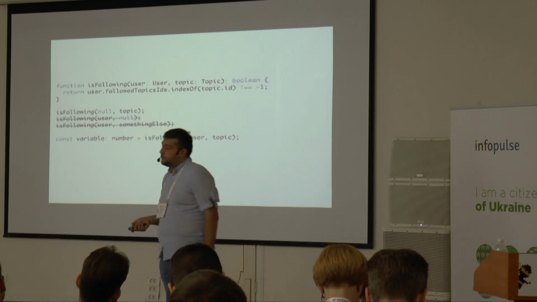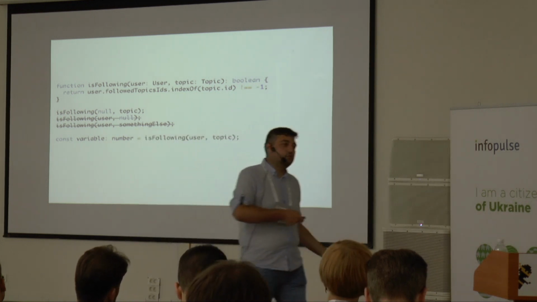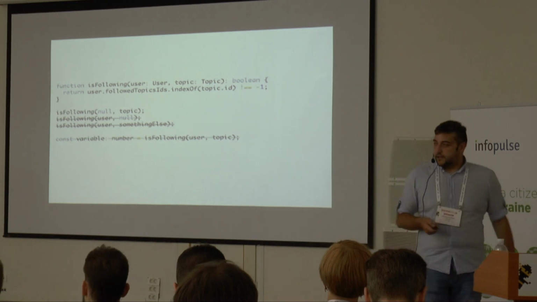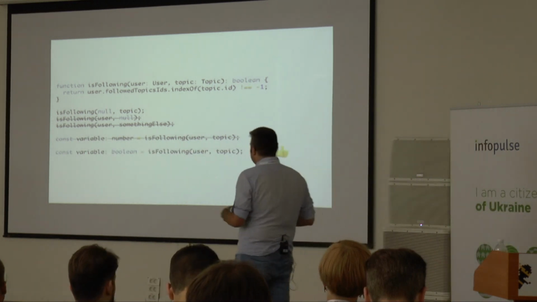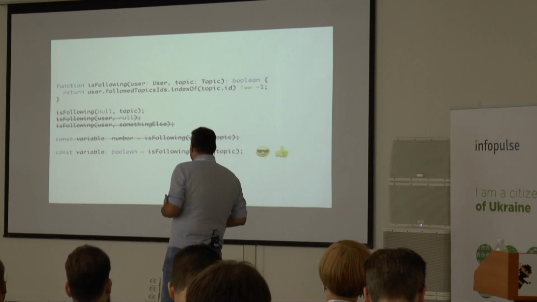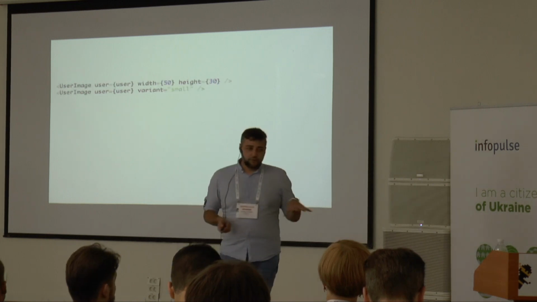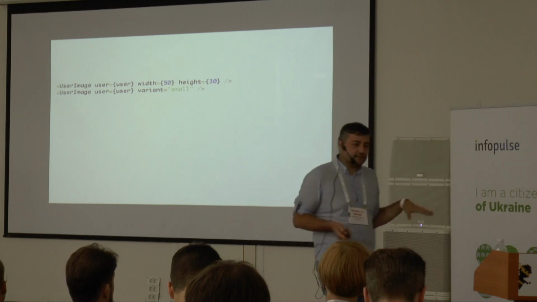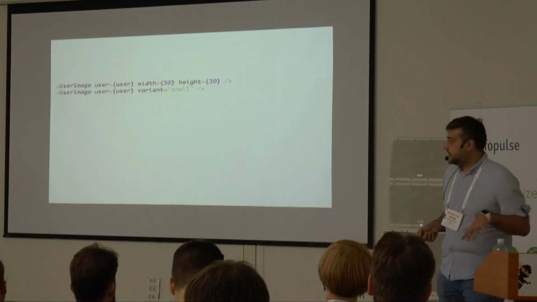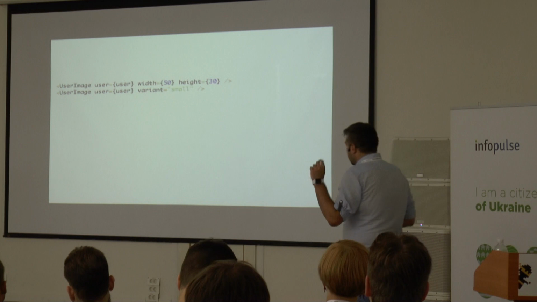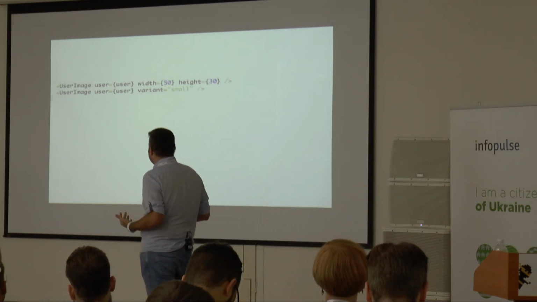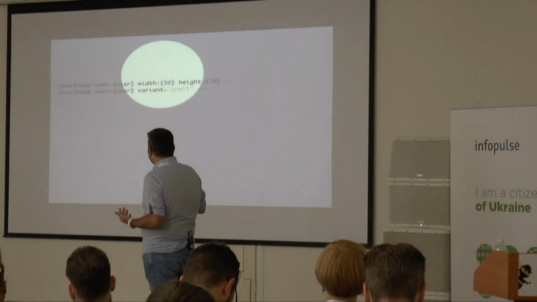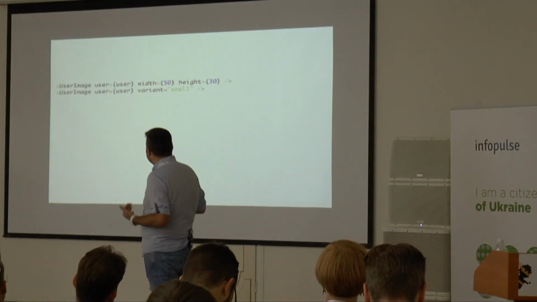The nice thing about it is it also doesn't allow, for example, a boolean to be assigned to a number. And it only allows the stuff which actually works, that you're passing valid types. So why is this good for React? Let's say we have this user image component. And the user image component has two types of options of properties it can take. It can either take width and height, or it can take a variant.